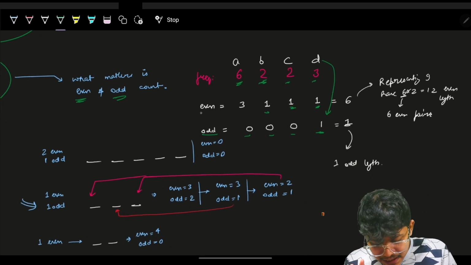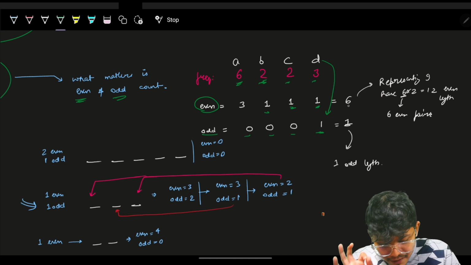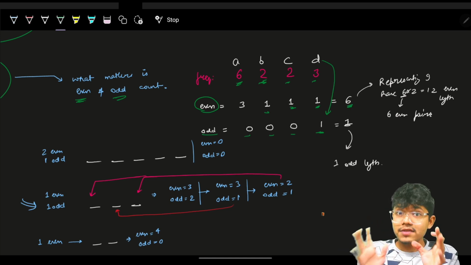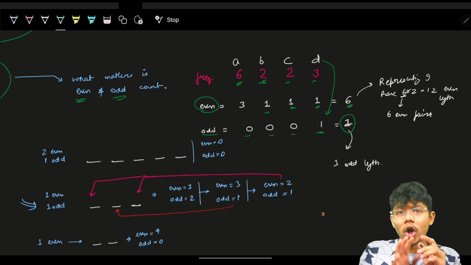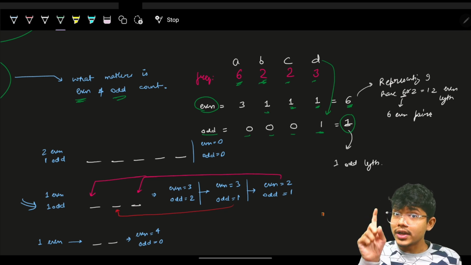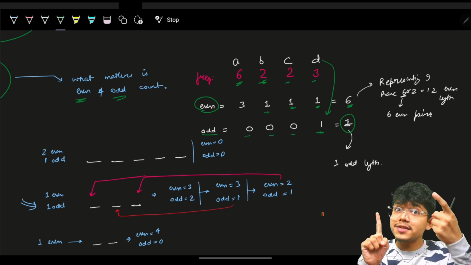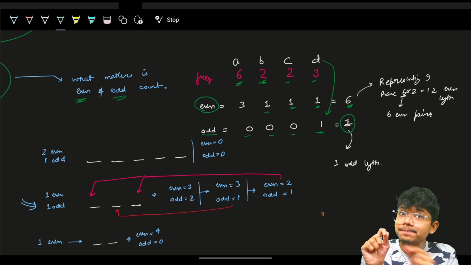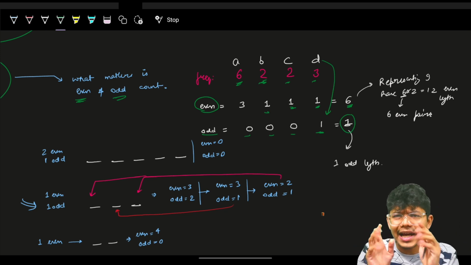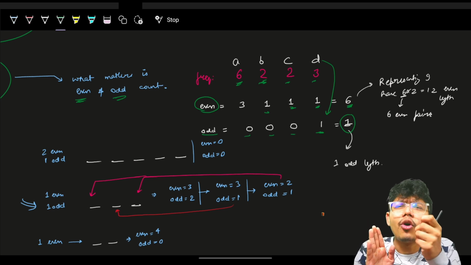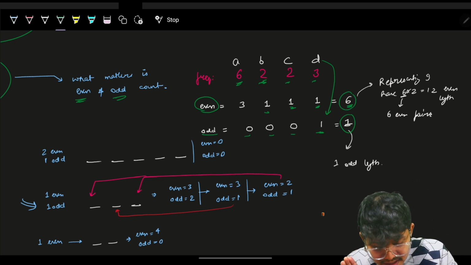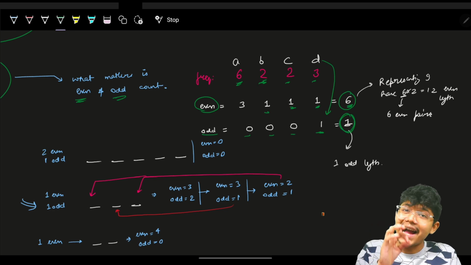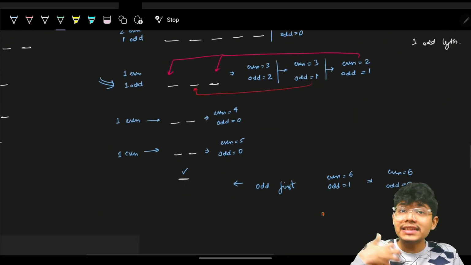So you can simply say that I will have 6 even pairs which I can form, and 1 odd value. Even I should count as a form of pairs, because I want my even to be the same. Odd I just want the frequency, because I know odd will always come in the middle. So 6 even pairs and 1 odd element I can form. Okay, great. Now let's start building the answer.